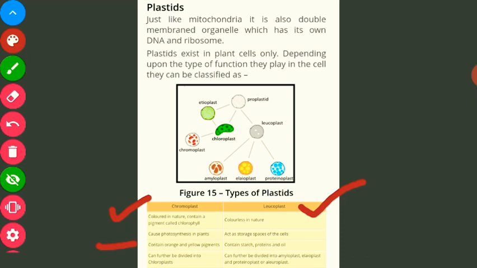Now the second one is leucoplast, which is colorless in nature, and this is very important because it helps in storage. It stores starch, which is a form of carbohydrate, proteins and oils. It can further be divided into amyloplast, elaioplast, proteinoplast or aleuroplast. You need not remember this, because it is of a high level, so you just need to understand the things that I am explaining here. So for plastids, this is all you need to understand: the categorization into chromoplast, chloroplast and leucoplast, and what their actual functions are.